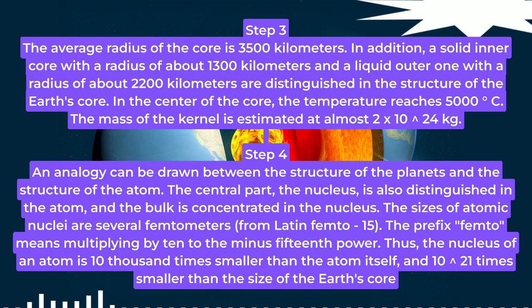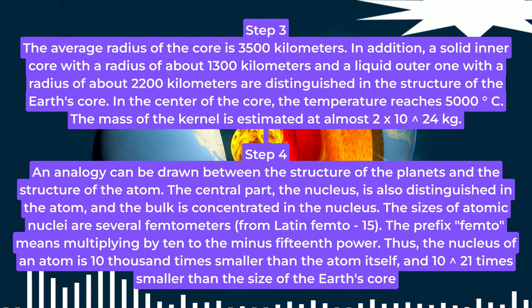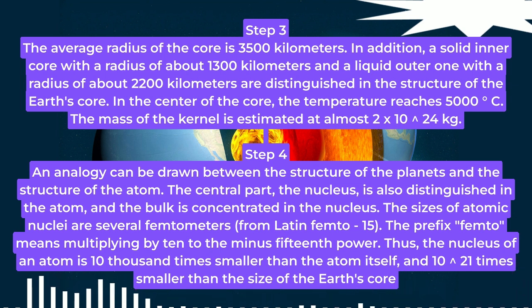Step 3. The average radius of the core is 3,500 kilometers. In addition, a solid inner core with a radius of about 1,300 kilometers and a liquid outer core with a radius of about 2,200 kilometers are distinguished in the structure of the Earth's core. In the center of the core, the temperature reaches 5,000 degrees Celsius. The mass of the core is estimated at almost 2 times 10^24 kilograms.